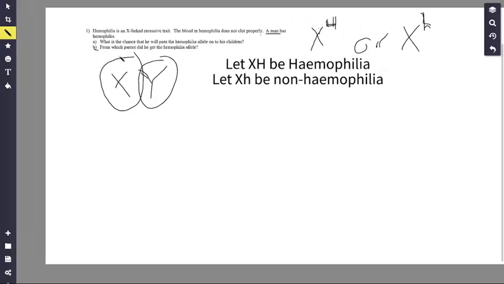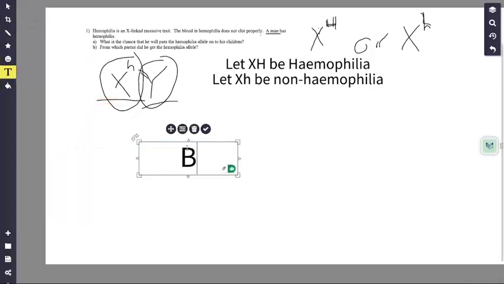So first we answer question B. Where did he get it from? Well, because he got the Y from dad, it meant he got this bad gene, this small h, from his mom. So B, we're gonna answer B. Okay, let's put a text box here. B. His mother passed him the hemophilia gene.